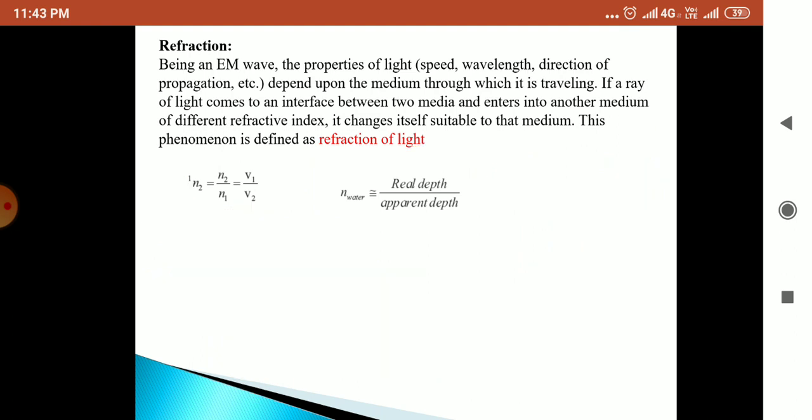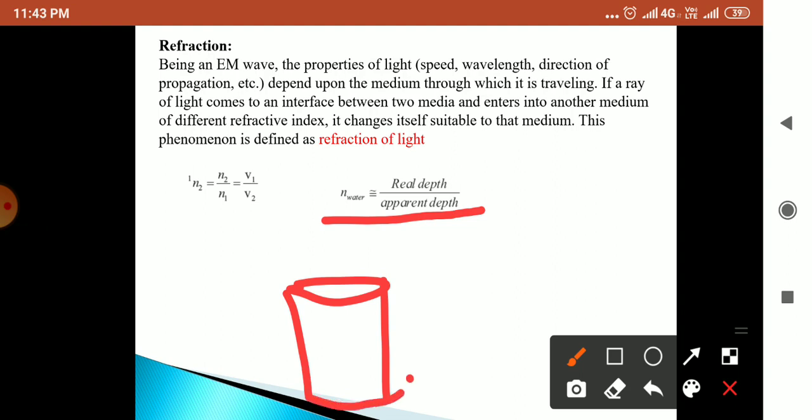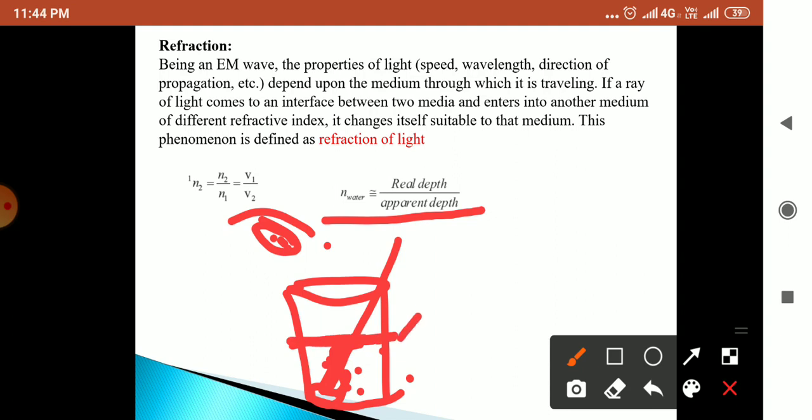Next, when we consider water, the refractive index will be according to real depth and apparent depth. For example, when you take a glass which is half filled with water and put a spoon inside it, the spoon will look bent, like a brick, at this one point, that is at the surface. So there will be a real depth and an apparent depth.